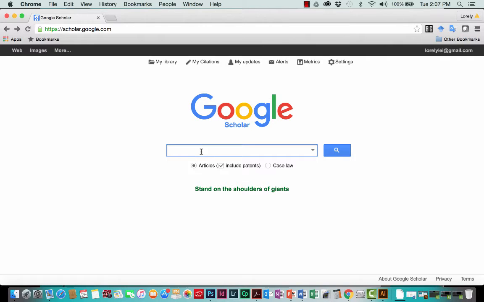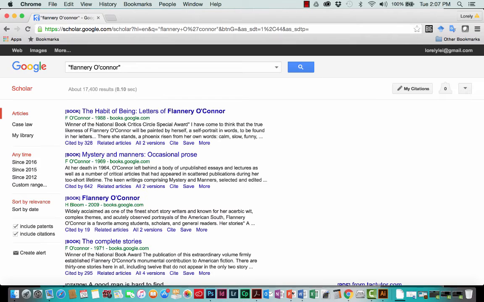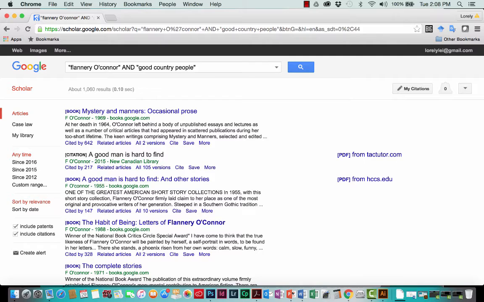We're going to do the same as we were doing in our Module 1 online database. We're going to type the name of the author in quotes to do our initial search. We're getting over 17,000 results. So to narrow that, we're going to do a space, and we're going to type a Boolean operator, and we're going to type in quotes the title of the short story that I've selected. In my case, it is Good Country People. And see how that's narrowed to a little bit over 1,000 articles, 1,060.